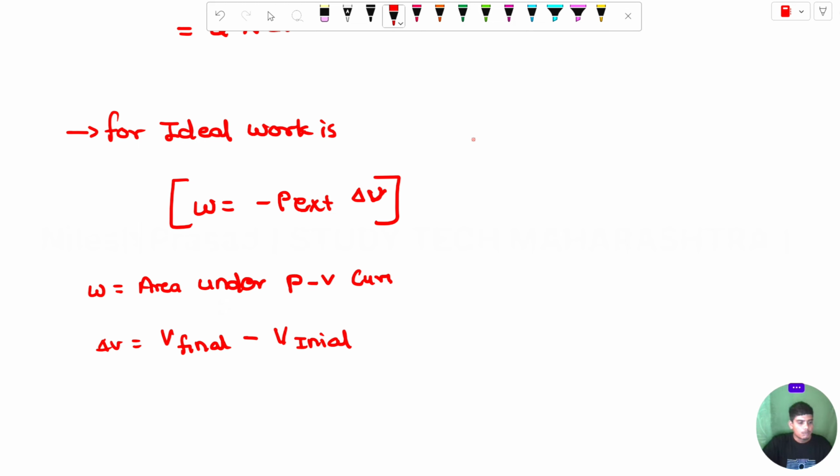Now we can see some kind of question related to the first law of thermodynamics.